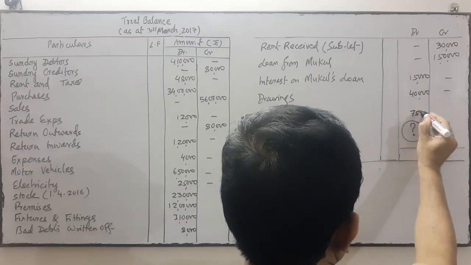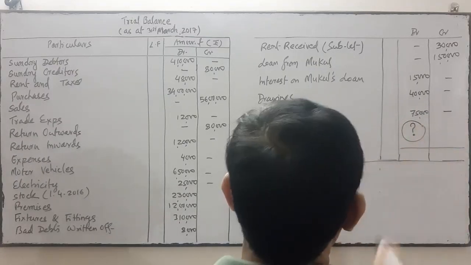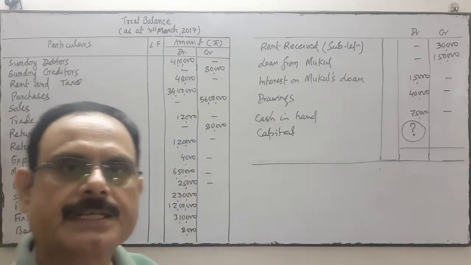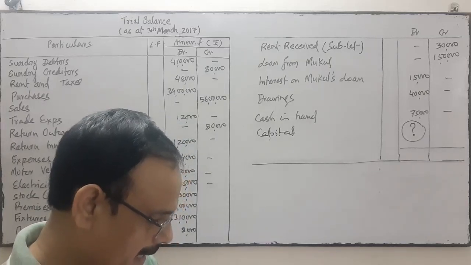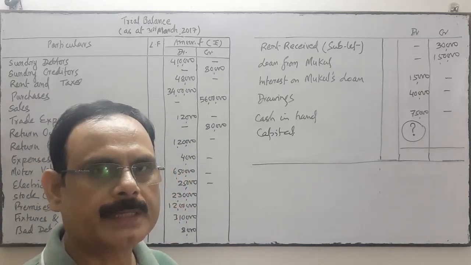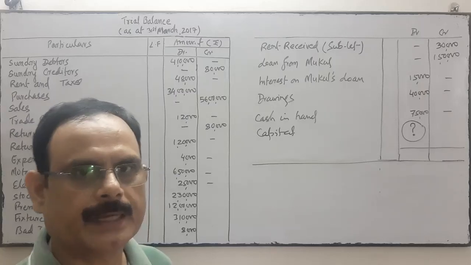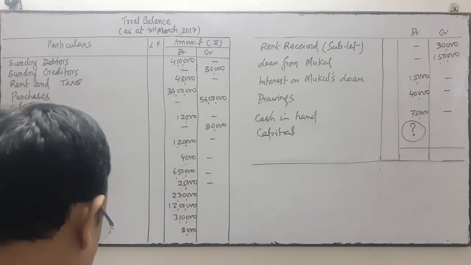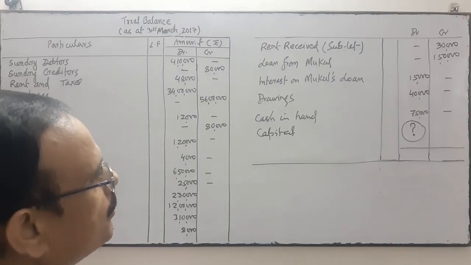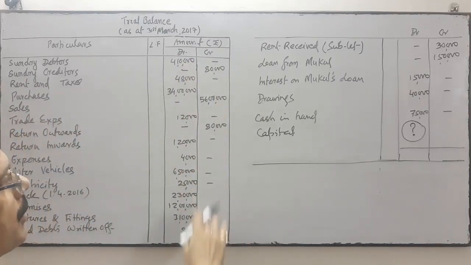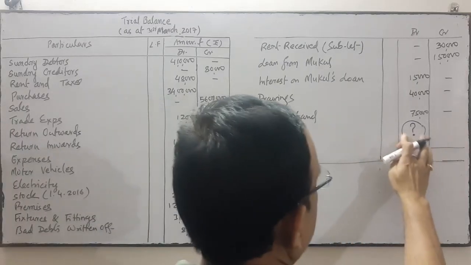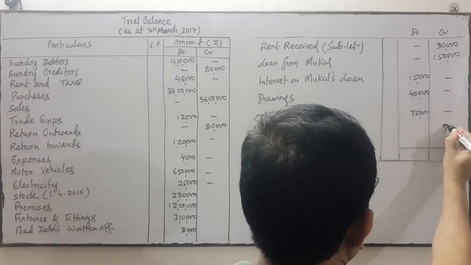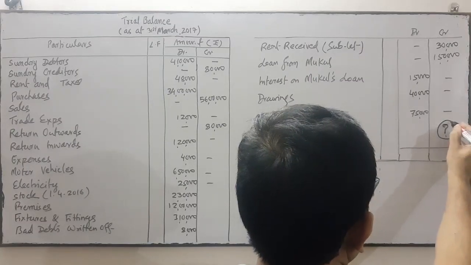And the last item is stock on 31st March 2017. It's a closing stock, and in brackets it is written not adjusted, which means this will reflect in the adjustments, not inside the trial balance. So we do the total and find out the difference, which side is more. Capital will always be a credit balance, so capital will be on this credit side.